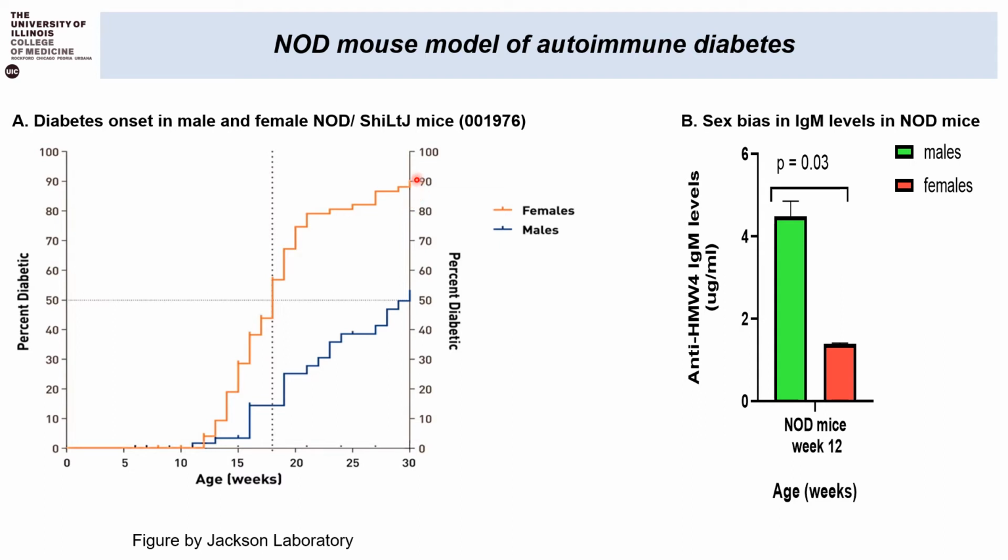Interestingly, the high incidence of diabetes in the females negatively correlates with the low levels of IgM present in the blood. Figure B over here shows the anti-HMW4 IgM levels in 12-week-old male and female NOD mice. As we can clearly see from the diagram, the level of IgM in the males is higher than in the females. These observations have led me to ask the following set of questions, which I'll talk about in my next slides.